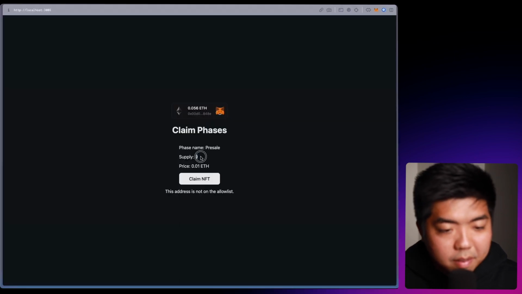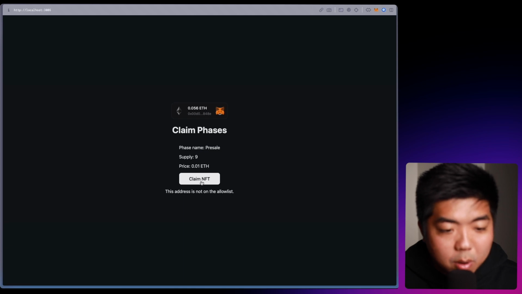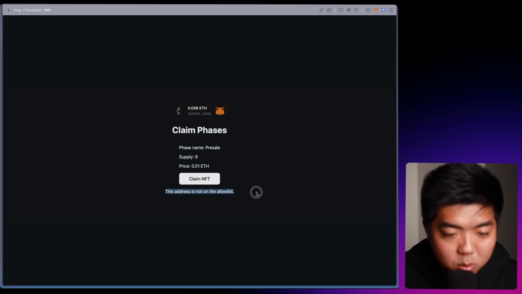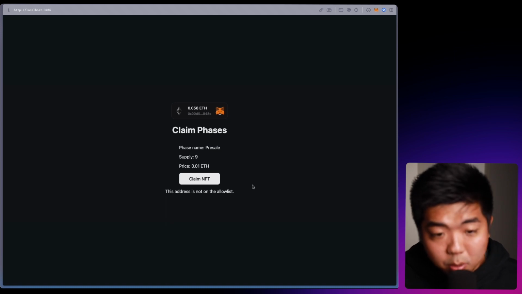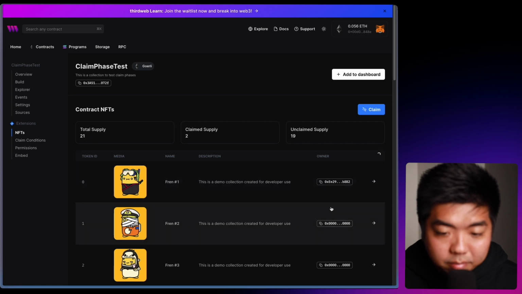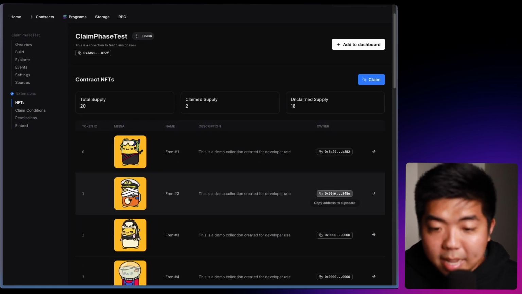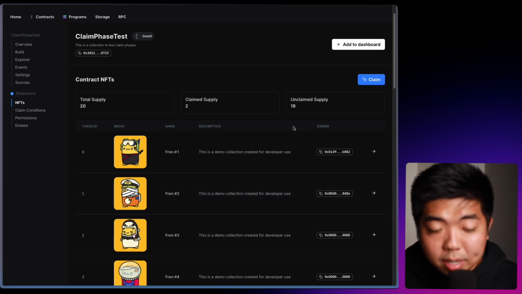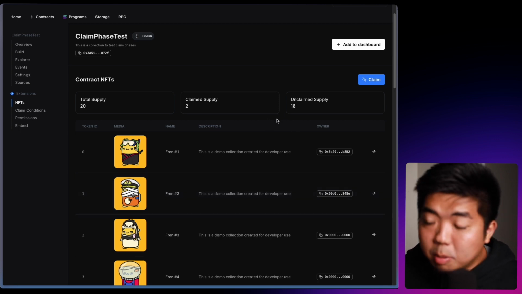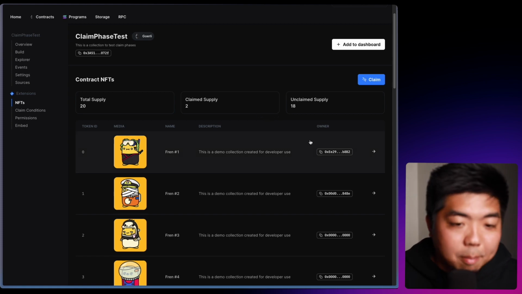And there you go. You can see we have 9 now for the supply. We have bought one and we're not eligible anymore to claim one because we set the claim to only 1 NFT per wallet. If we come back to our dashboard here under NFTs, once this loads, our second NFT now is owned by this new wallet address. So the next thing we'll do is wait a couple more minutes till the public phase comes on, and we'll take a look at our app again.